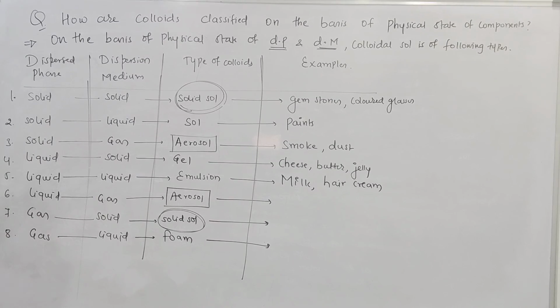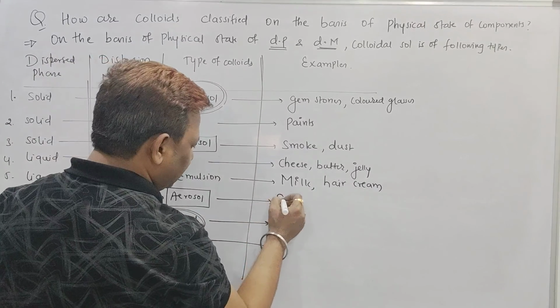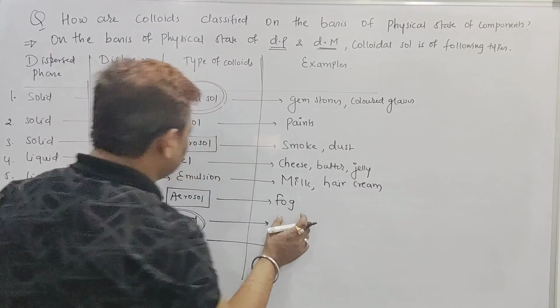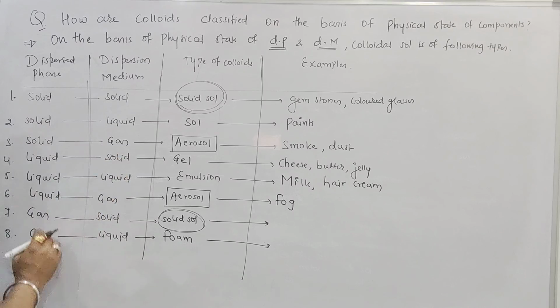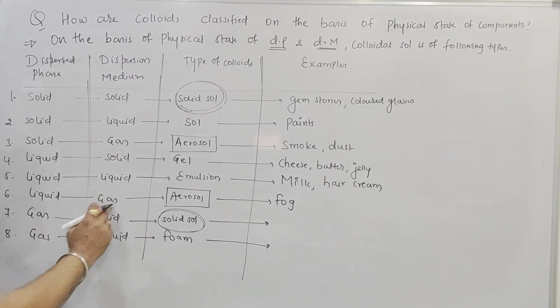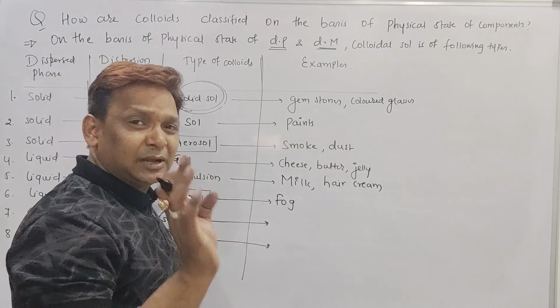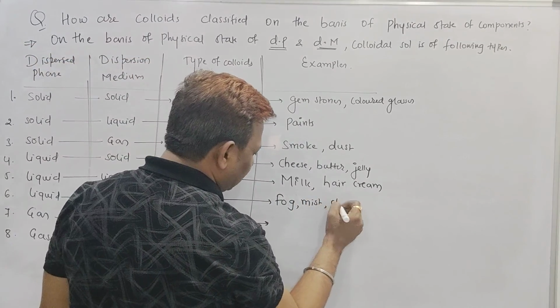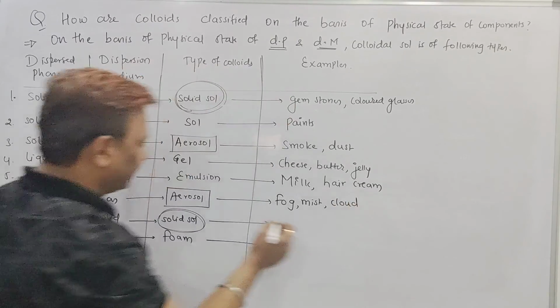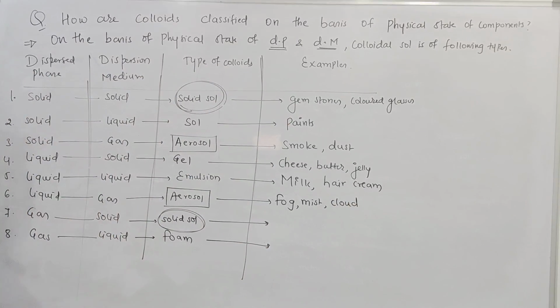Then aerosol. In aerosol we can say fog, or mist, or cloud are also examples here, right? In aerosol, fog. Why is fog an aerosol here, and why smoke? Because in smoke, solid in gas is aerosol. Here, beta, it is liquid in a gas. So liquid in a gas is nothing but what? Fog, we can say, beta, cloud also. Mist and cloud are examples of aerosol where the liquid is present in a gas.